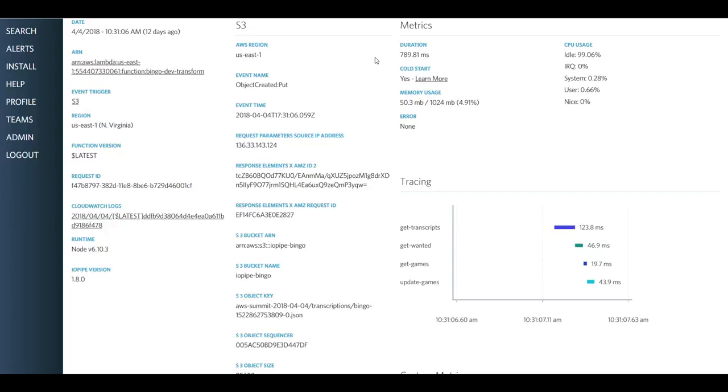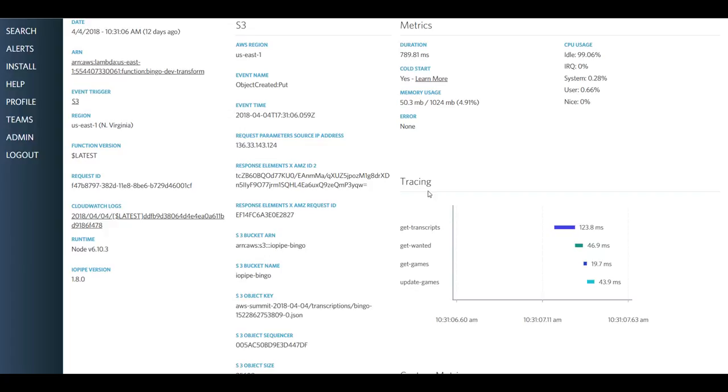And on the right-hand side at the top, you can see we have the underlying container information. So we see the memory usage. Was this a cold start? In this case, yes, it was. CPU usage, system resources, and various things like that. The next plugin that I'm looking at, this is where I instrumented my code.